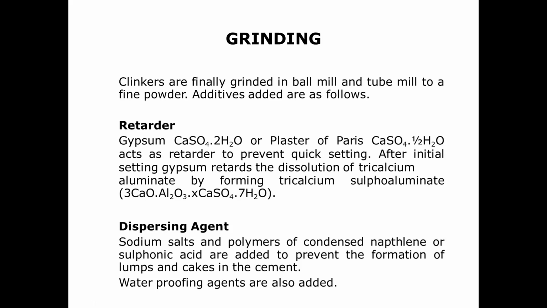Gypsum retards the dissolution of tricalcium aluminate by forming tricalcium sulfoaluminate, which prevents quick setting. Then you have the dispersing agent. Sodium salts and polymers of condensed naphthalene or sulfonic acid are added to prevent formation of lumps and cakes in the cement. Waterproofing agents are also added.